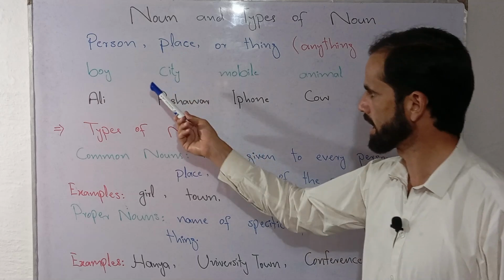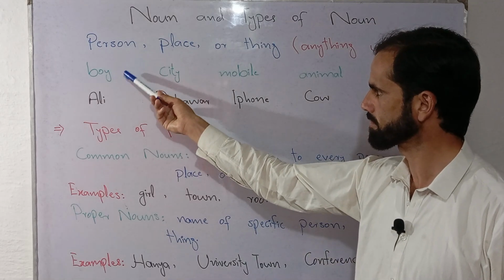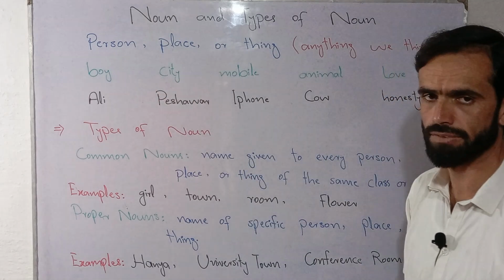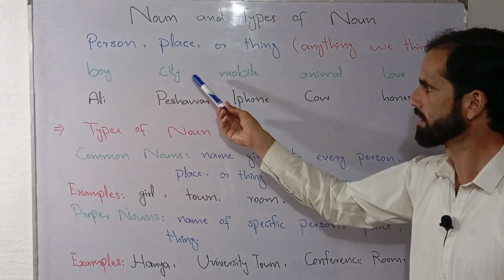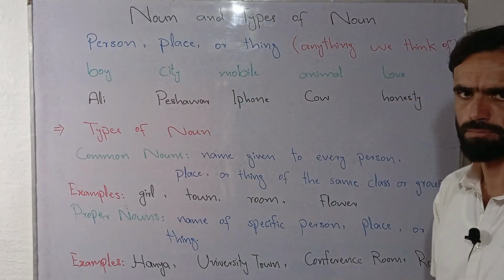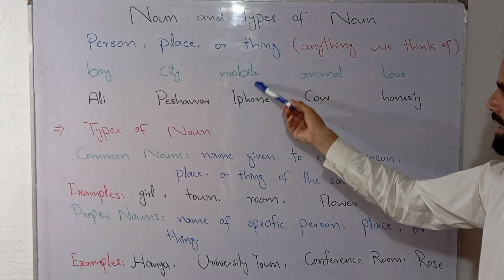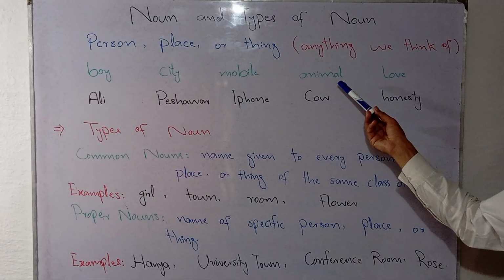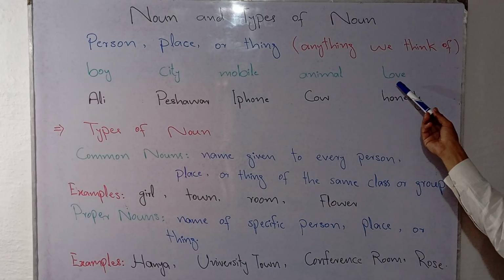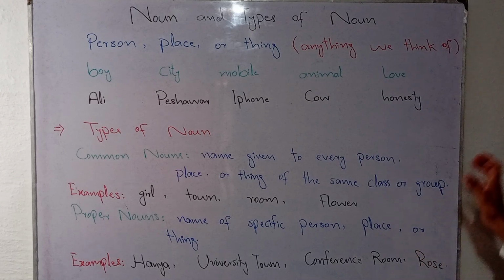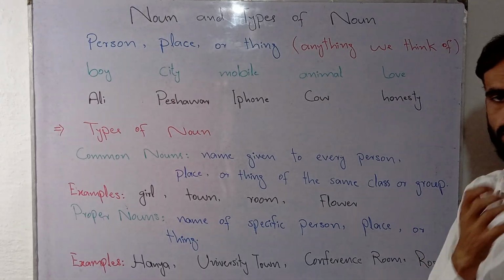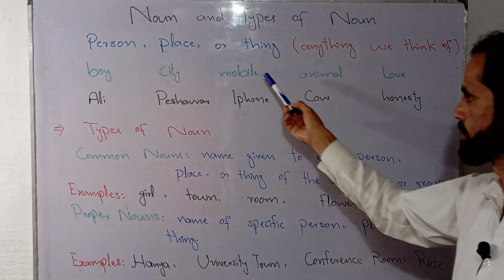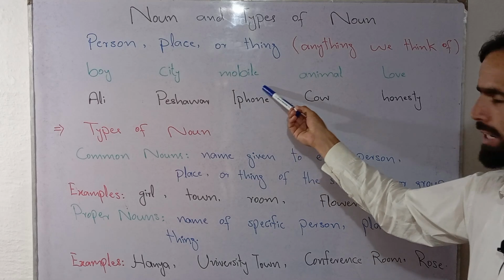So here I have given examples. Boy refers to a person, city refers to a place, mobile refers to a thing, and there is also a word like love.